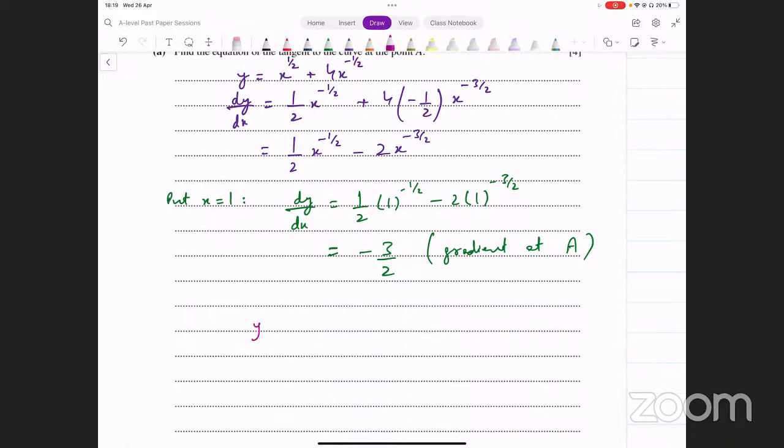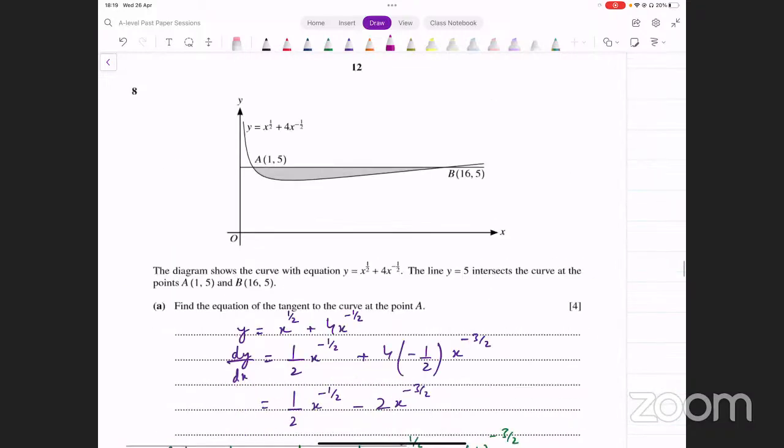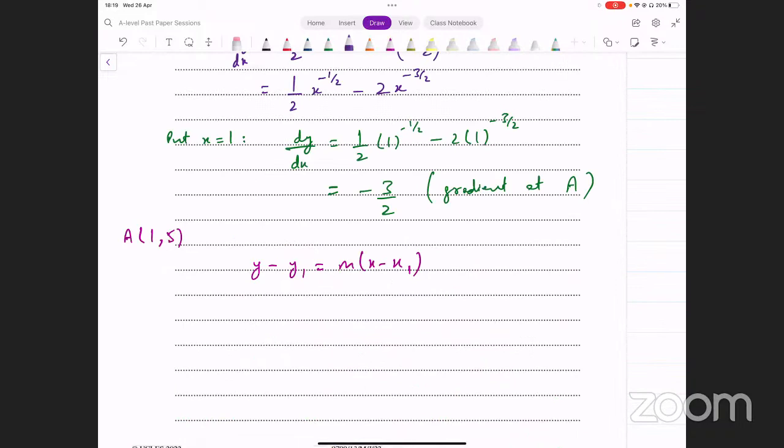तो हम क्या करेंगे, y minus y1 equals m into x minus x1. We have the gradient, we have a point as well. The point A is (1, 5). All we have to do is input values here. Y minus y1, so that's y minus 5 equals m, which is minus 3 over 2, into x minus 1. That is the equation of the tangent that we have here.